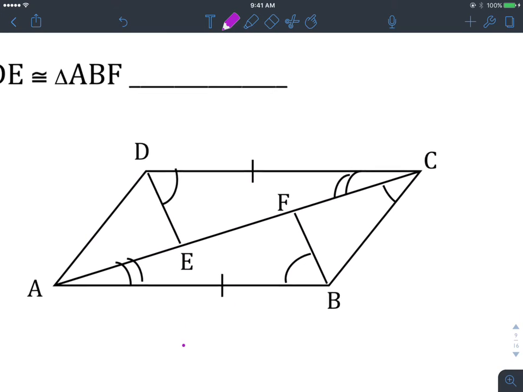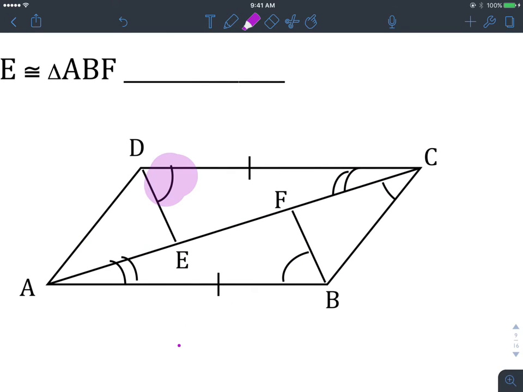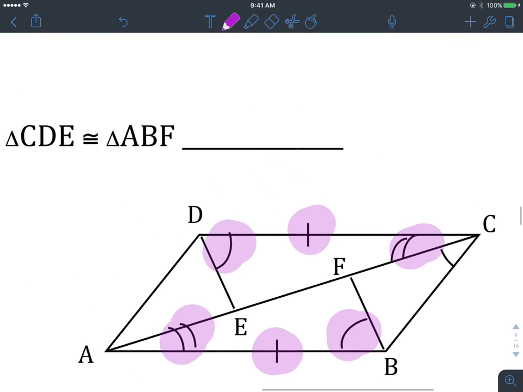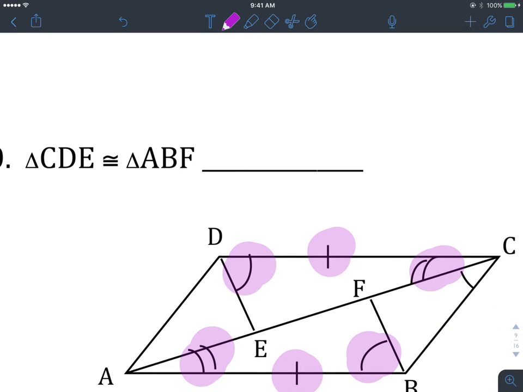So I'm going to go back and erase that here. Notice here you got an angle, side, angle, and then notice here that you have an angle. Wait a minute, this is strange. Oh, okay, sorry, I was looking at something. There's an extra marking here that was throwing me off. But then again, you got angle, side, angle right there. Sorry, I saw this angle over here and I was confused by that for a second. But since you have angle, side, angle, and then angle, side, angle, notice the side is directly between the two angles. We say angle, side, angle on this one.